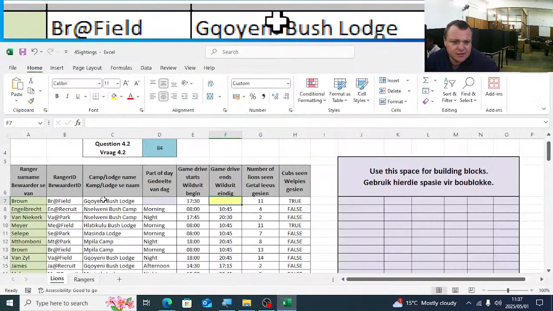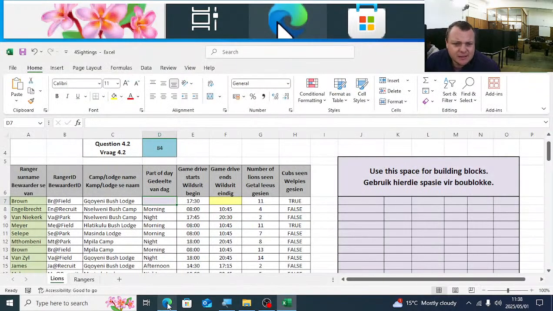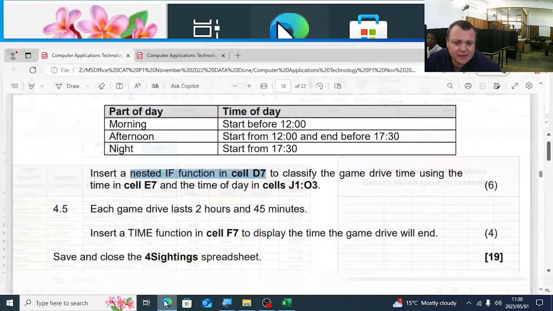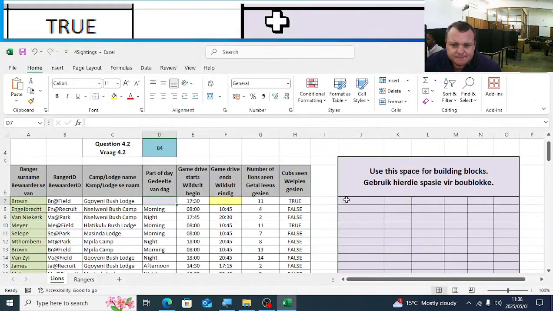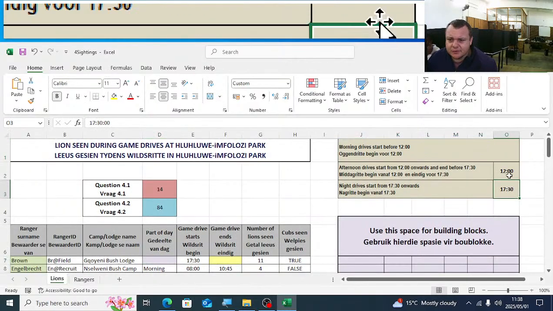So there's D3. To classify game drive time using this time in cell E7 and the time of day in J1 to O1. So E7 is when the game drive starts. And then they tell us they're also J1 to O1, where they give us these values here.